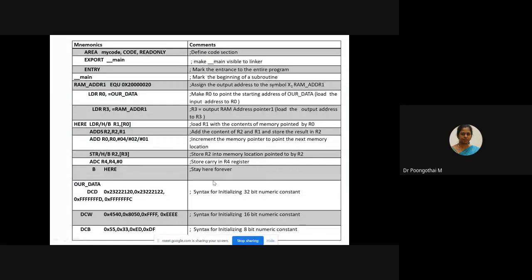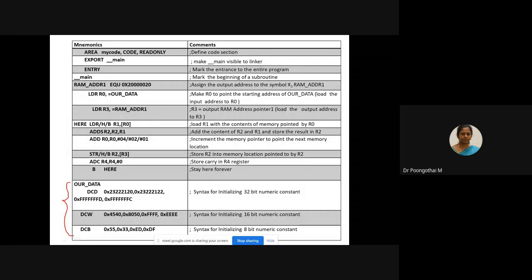So you might have known this particular method. We have already done several programs in 8051. The concepts are very similar to the previous program. The only thing is we have to initialize our own data space in the main program. So the important thing is using lookup table, we can initialize our own data space. Instead of a separate data space, we can have our own data space in the main code.